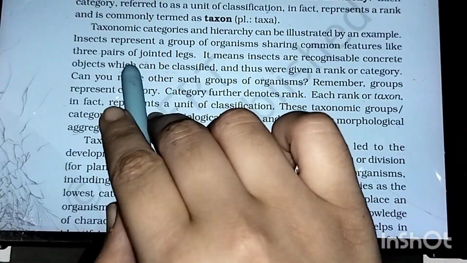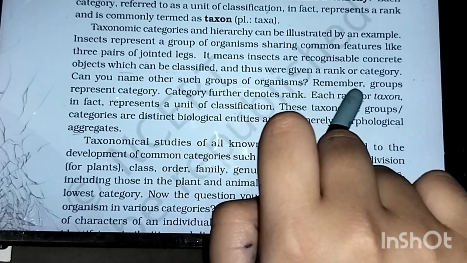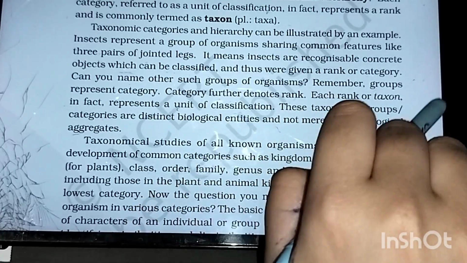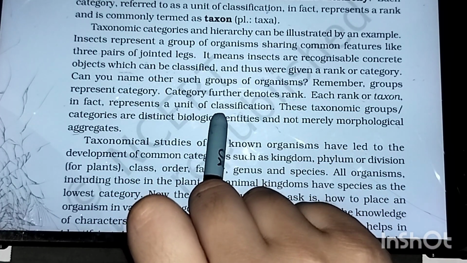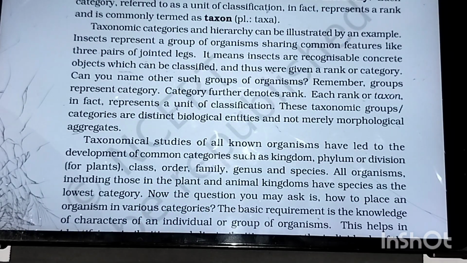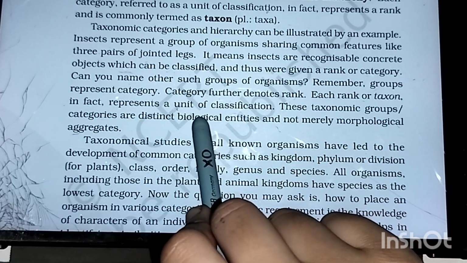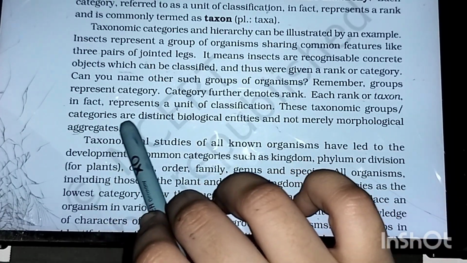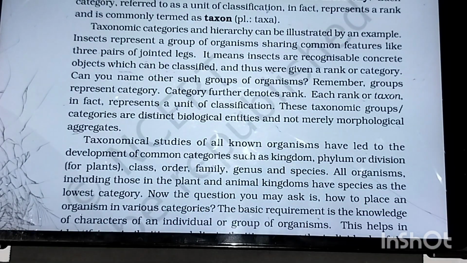Okay. So can you name other such organisms or groups of organisms? Remember, groups represent categories. Groups, categories, taxons, rank, all these are the same. Category further denotes the rank. Each rank or taxon, in fact, represents a unit of classification. These taxonomic groups or categories are distinct biological entities and not mere morphological aggregates.